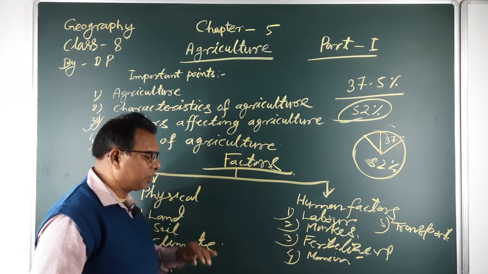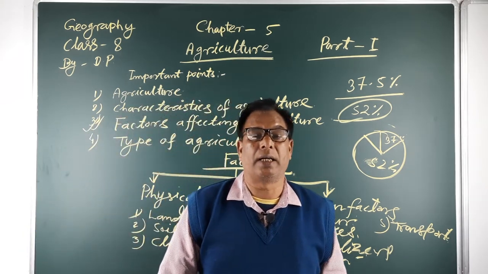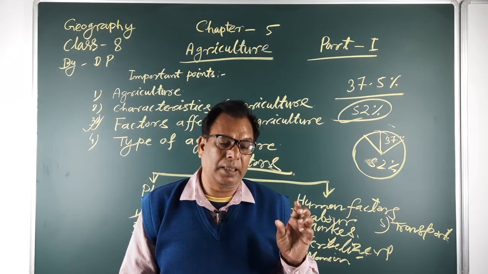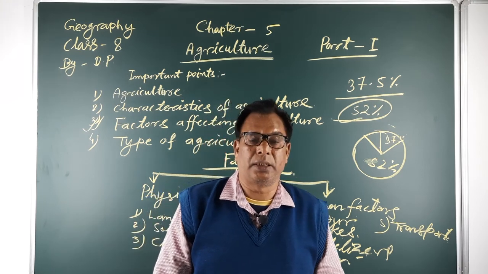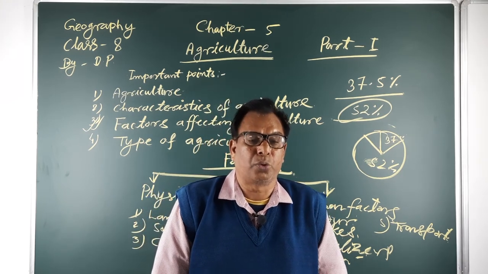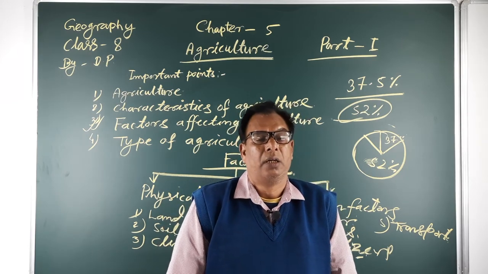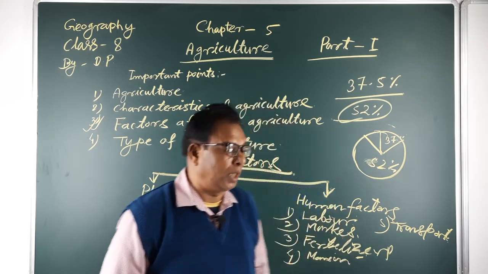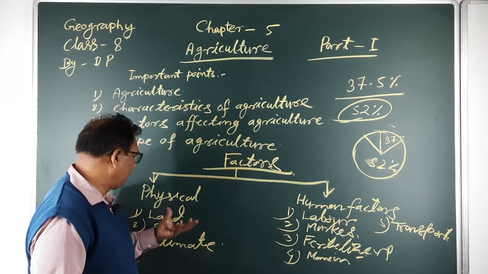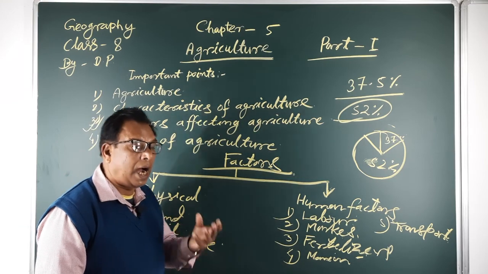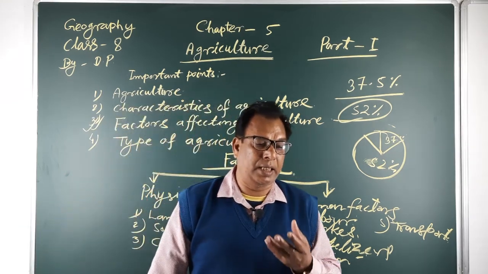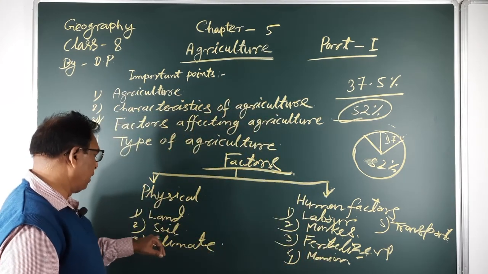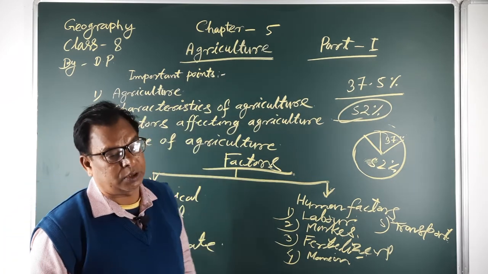Next, soil composition also affects agriculture. Which types of soil are required for agriculture? Agricultural practices require fertile soil, that means alluvial soil, loamy soil, and clay soil are important for agricultural practices and agricultural products. High yielding products and high yield seeds are used where the soil fertility is found.